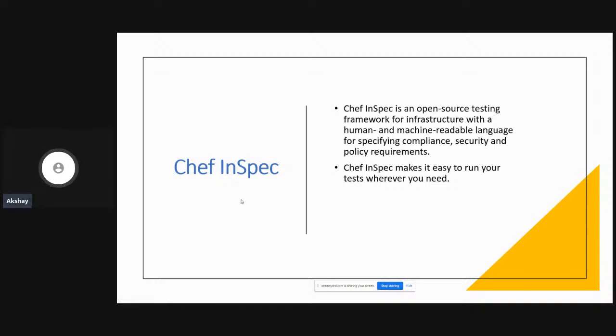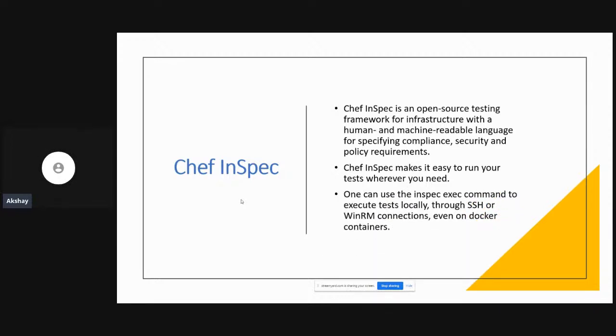Okay. They have extensive documentation. You can also take a look at the code that they have. Okay. So Chef Inspec makes it easy to run your test wherever you need. You can execute the test by just running the inspec exec command to do it locally, or you can also do it through SSH or WinRM connections for Windows machines and Linux machines, or you can also do it on Docker containers. But today we are going to use a kitchen verify command in order to execute our inspec tests.